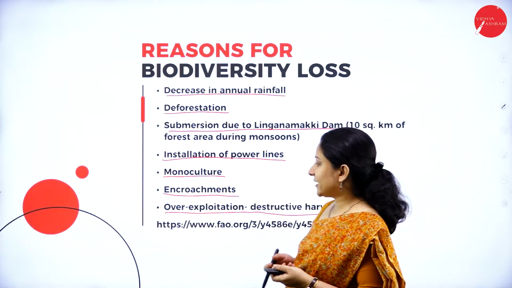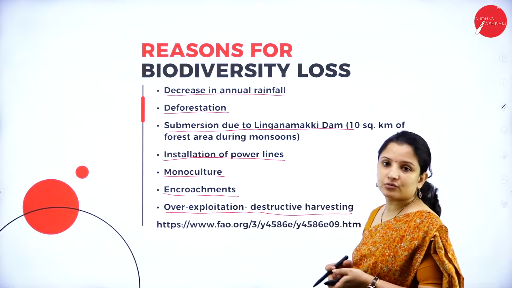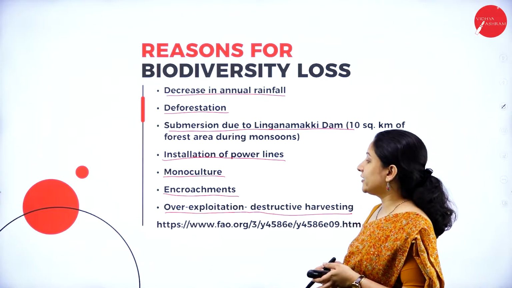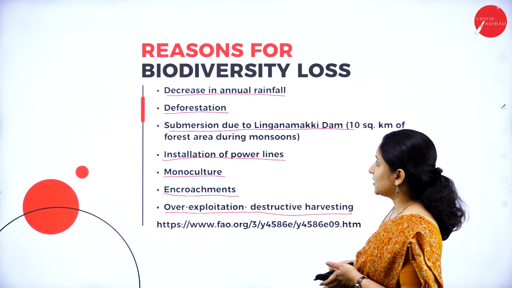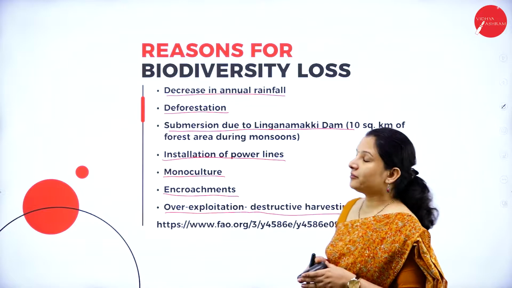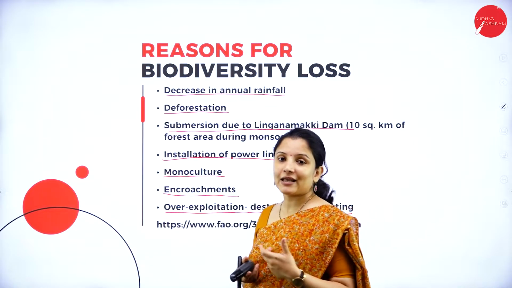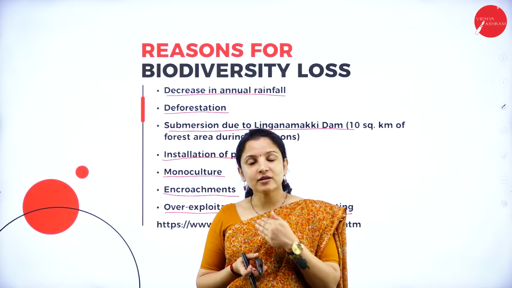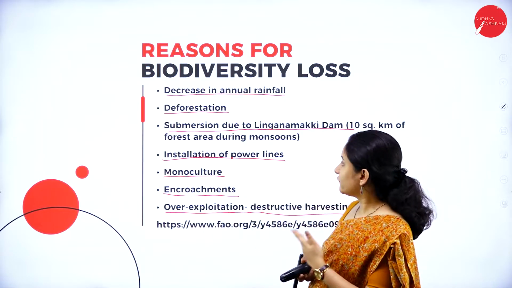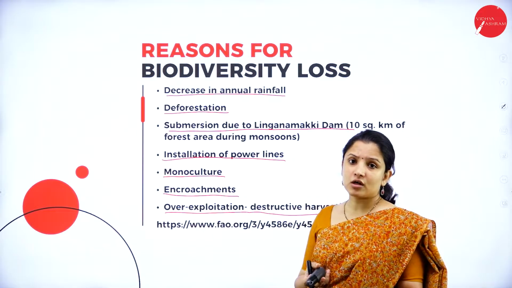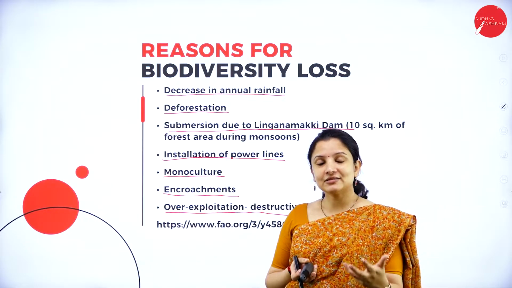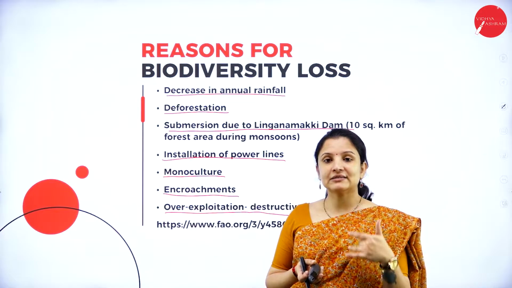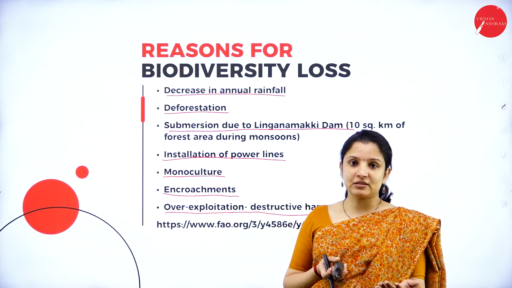I've put a website here, so you can just click on this website and you can read the full article regarding this particular case study. And I also want you to tell me what exactly can be done to stop all these problems. I told you they went in for deforestation, monoculture, encroachment, then they started to unnecessarily harvest the medicinal plants, declining the population of the medicinal plants.